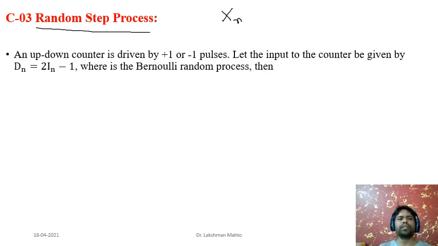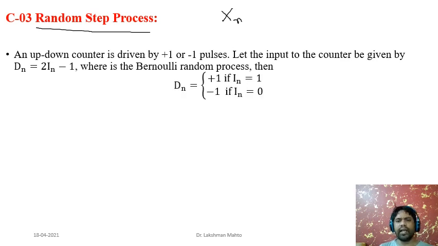So how do we define this one? We can say that it is an up-down counter. Sometimes this random process, at each action, will take either the value +1 or -1. And in the Bernoulli random process we observe that each Bernoulli random variable is taking value either 1 or 0. That's where we can express this random step process this way. Here the nth term of this process is defined as Dn equal to twice In minus 1.